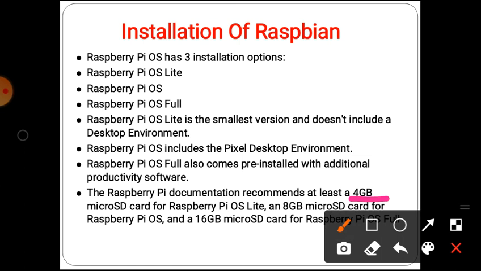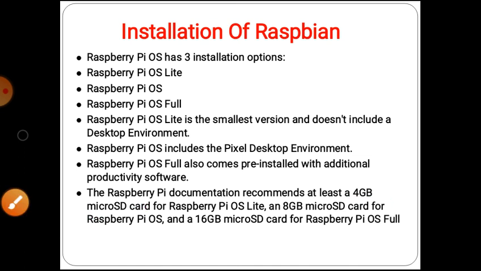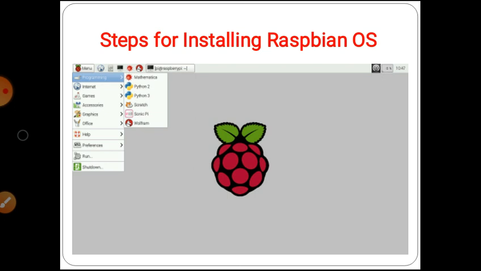So to install the Raspbian operating system on a Raspberry Pi board, we require at least a 4 GB micro SD card for Raspberry Pi OS Lite, an 8 GB micro SD card for Raspberry Pi OS, and a 16 GB micro SD card for Raspberry Pi OS Full.